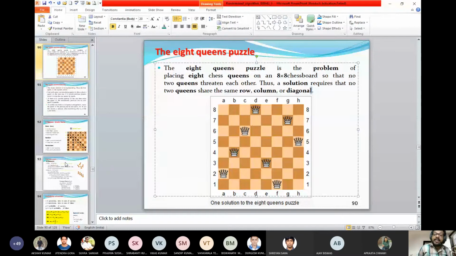I want to represent this as a tuple. So what shall I write? I'll write 2, 4, 6, 8, 3, 1, 7, 5. This is a tuple. How many such tuples are possible for this case?